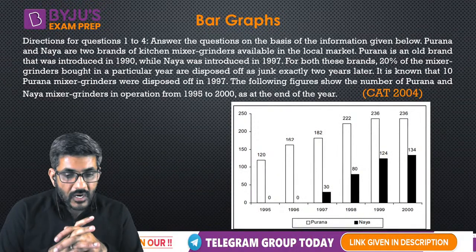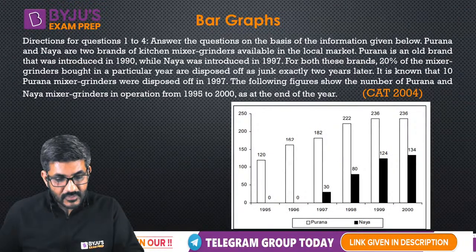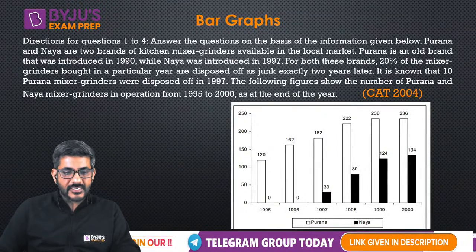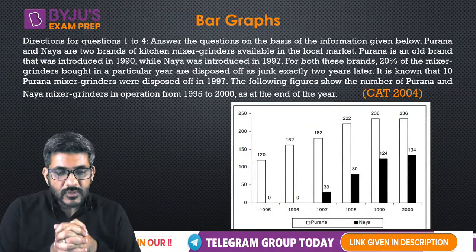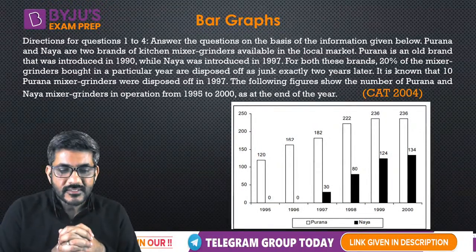So I hope that all of you have read the information till now. Can I assume that yes, everyone has read the information completely? So what is the information about? Let's have a look at this. It's a question from an actual CAT paper. As I told you, CAT mein aaya tha. That's exactly what we are discussing over here.